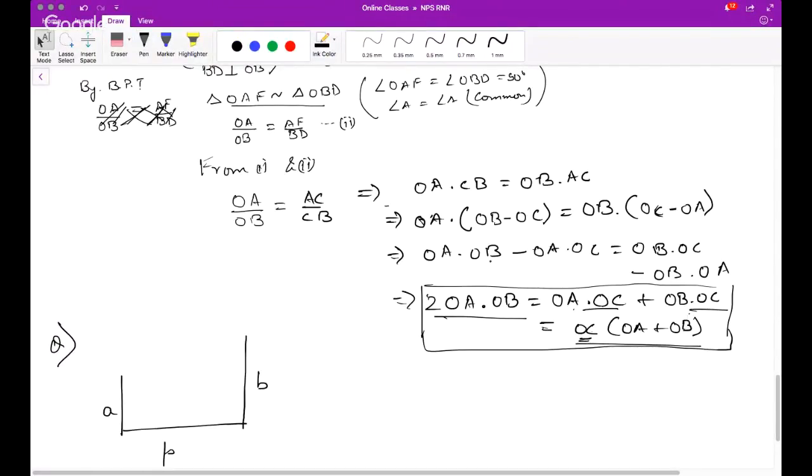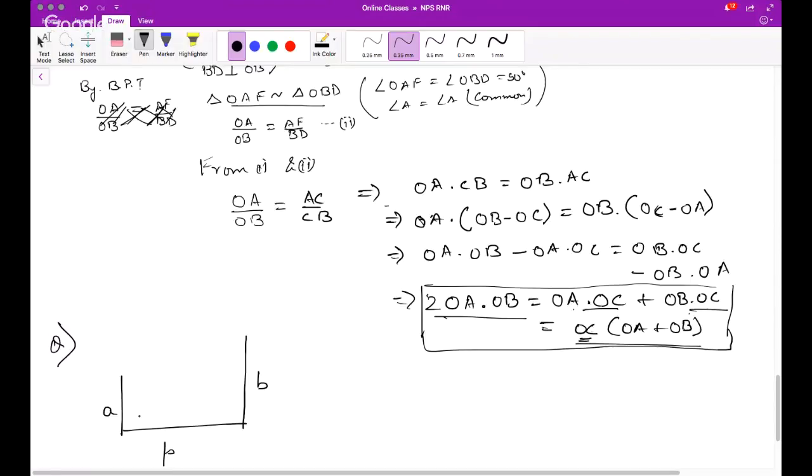Look, so I'm coming back to Ronak's question. Two poles of height A meters and B meters are P meters apart. Prove that the height of the point of intersection of the line joining the top of each pole to the foot of opposite pole.